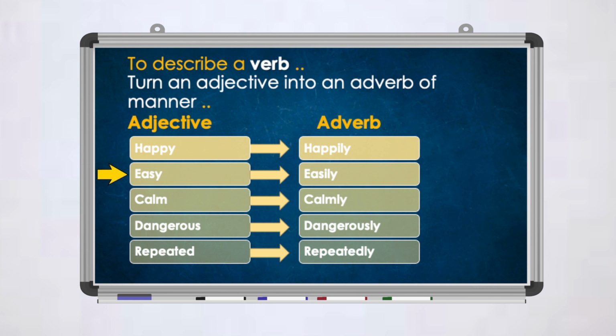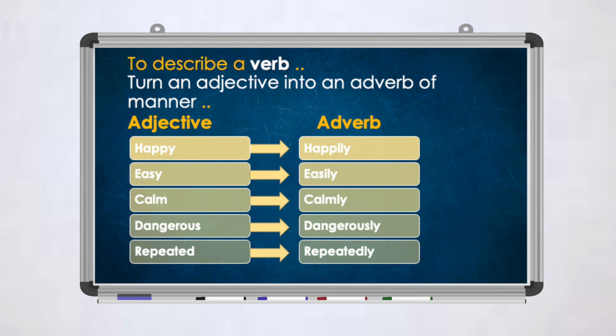Easy is an adjective. If I want to make it an adverb, I will say easily. Calm, calmly. Dangerous, dangerously. Repeated, repeatedly. So I added ly after the adjective to make it an adverb because I want to describe a verb.